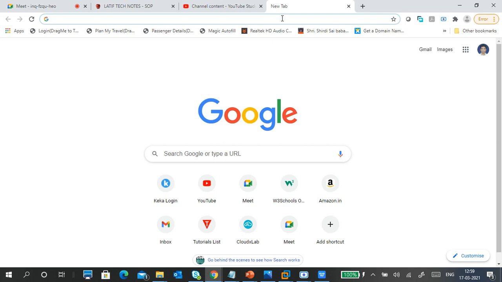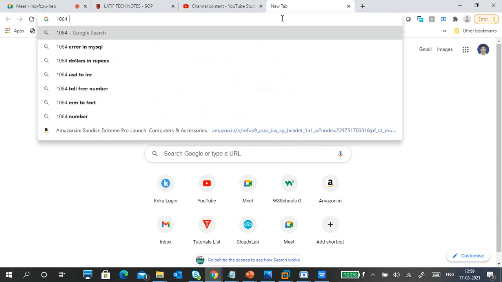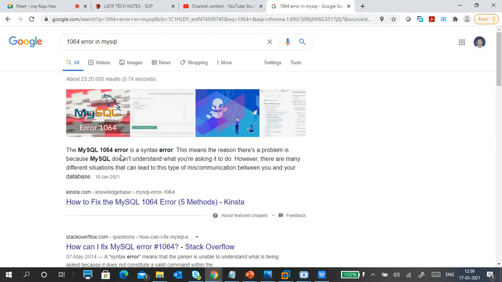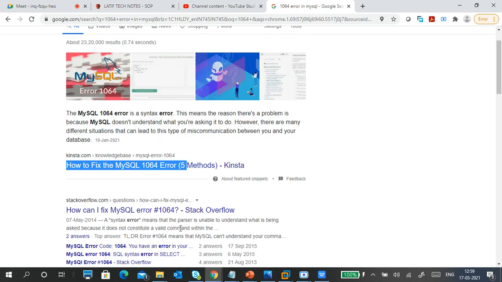So you need to provide particular information also. For example, I got a 1064 error in MySQL. I put it in, and it shows how to fix it with this method. I didn't even remember this error, so I remember some numbers in different places.